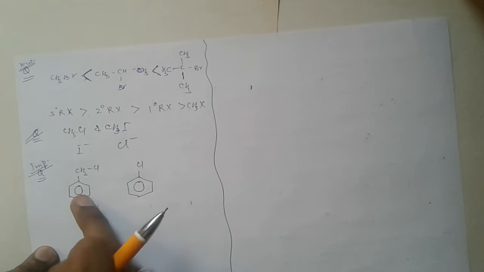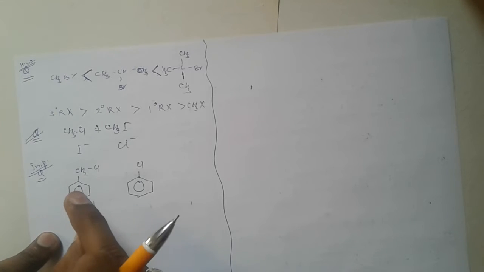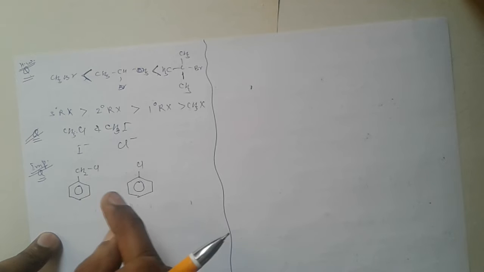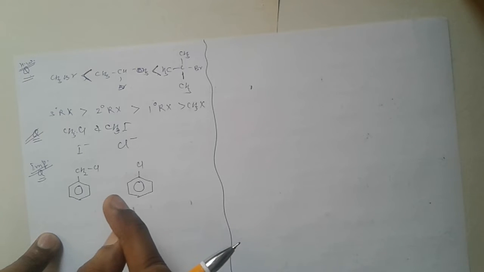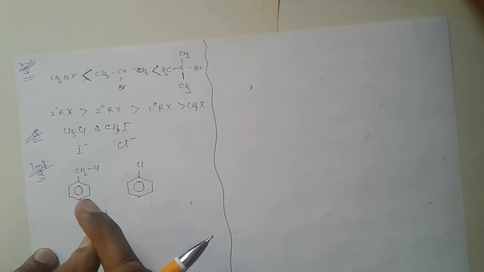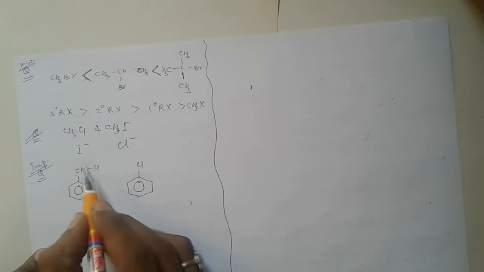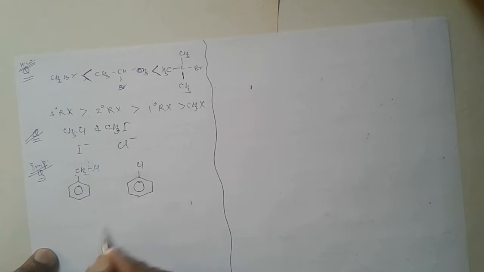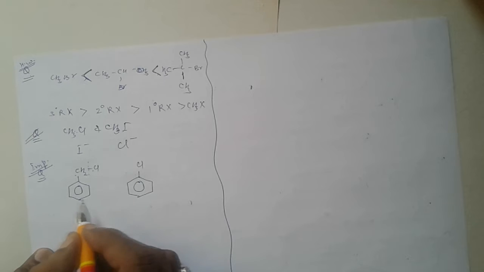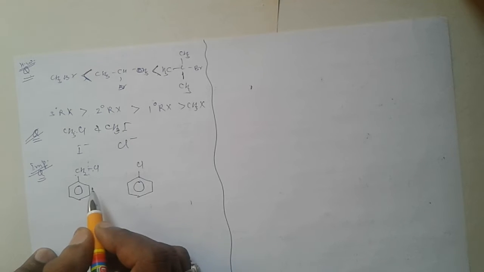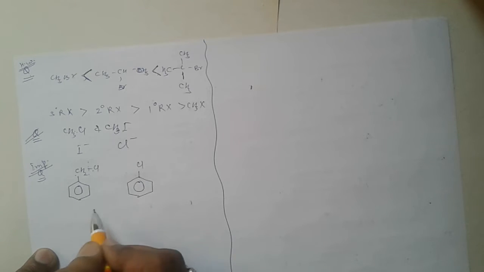Benzyl chloride ionizes to benzyl carbocation, which is stabilized by resonance. When the carbon halogen bond cleaves in benzyl chloride, the benzyl carbocation is formed, which is stabilized by resonance.